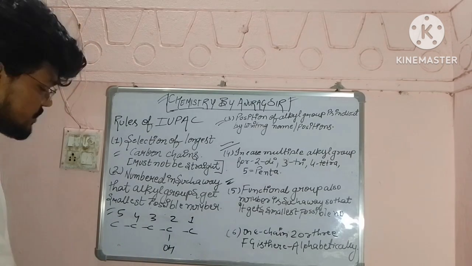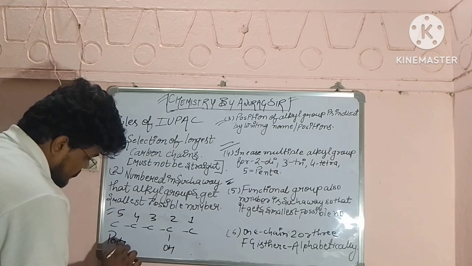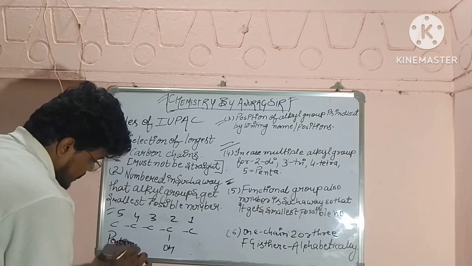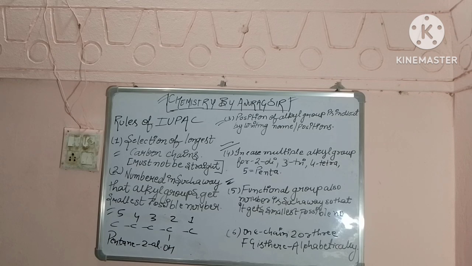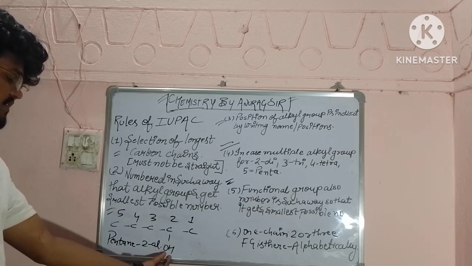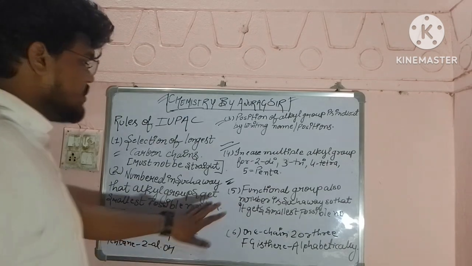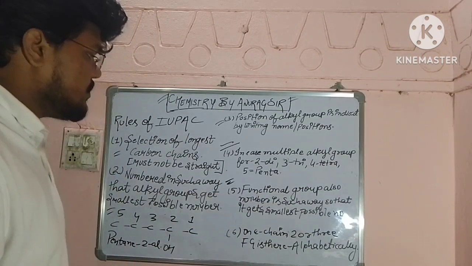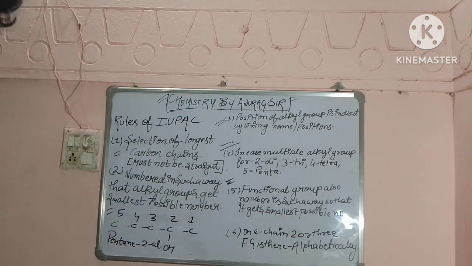ठीक है, तो ऐसे लिखेंगे इसको, पेंट, सिंगल बॉन्ड एंड 2-ol, pentan-2-ol. ठीक है, सो पेंटेन-2-ol, we have the functional group. तो ऐसे नेम करेंगे. तो this is the name, this is the fifth number. If there is a functional group also, then we will number in such a way so that it gets the smallest possible number, उसको smallest possible number मिलता है.